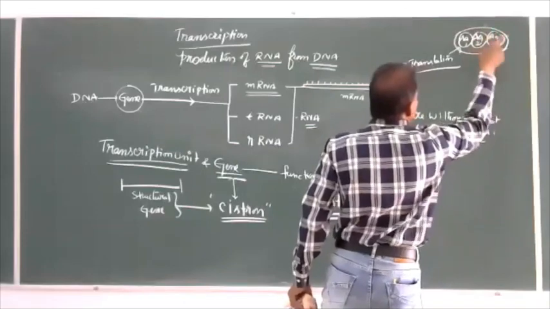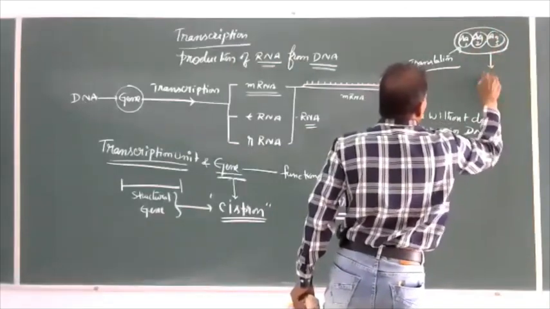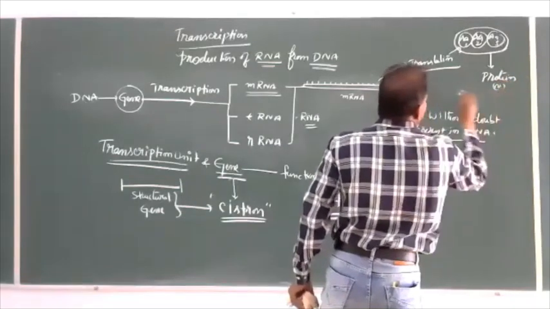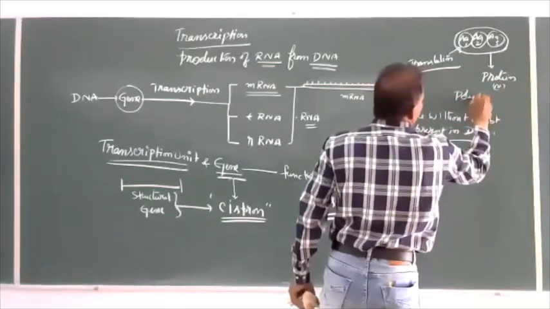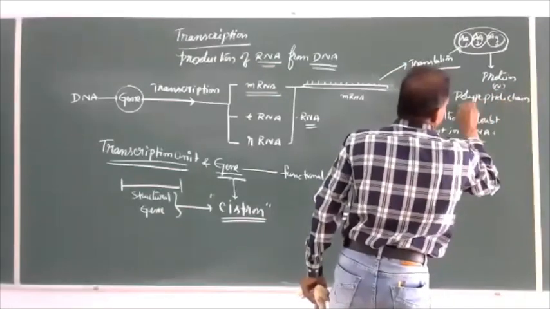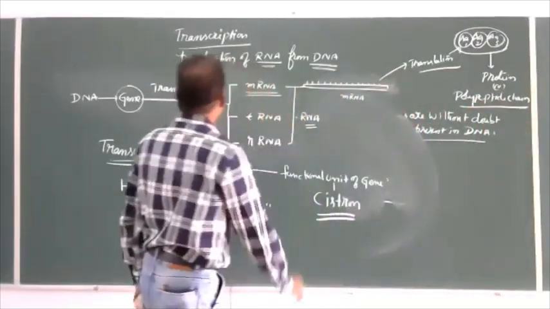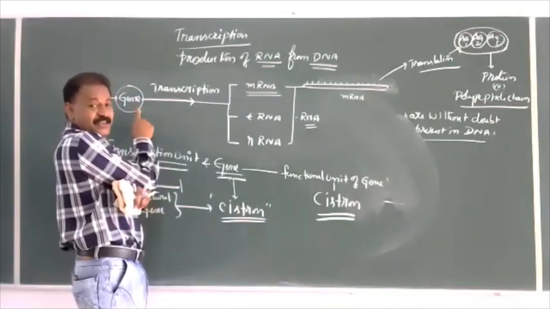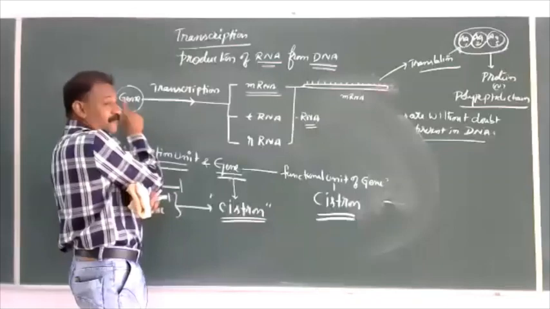And all this amino acid sequence is equal to one protein. A protein is nothing but a polypeptide chain. So any part of the DNA which is considered a gene, why is it called a gene?